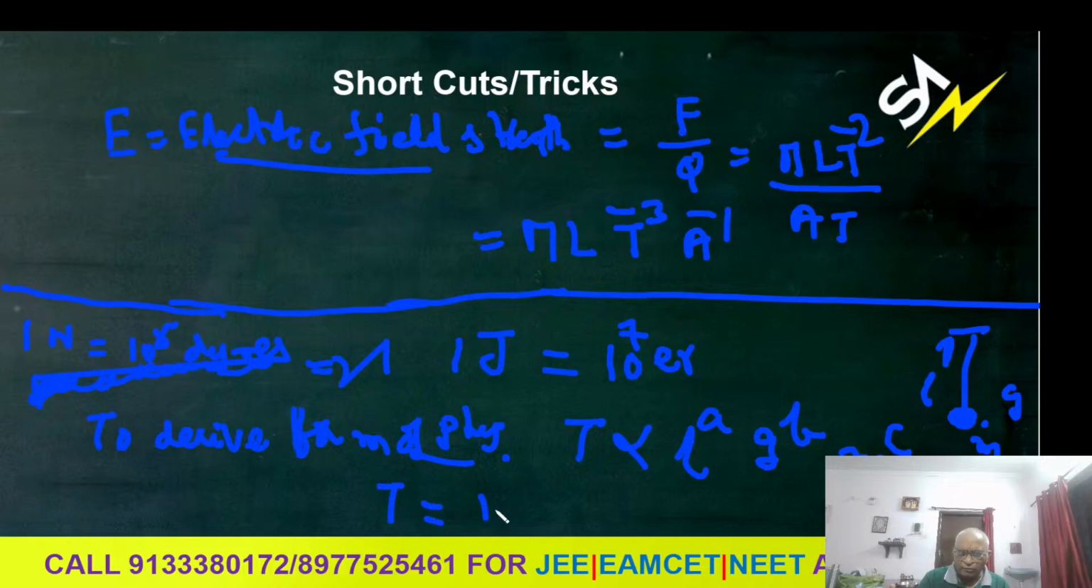Proportionality will give a constant. T is equal to k L power a, g power b, m power c. What is k? We can't evaluate the k value. Lastly, the k value will be given as 2 pi. So T is the time period. Left hand side dimension formula, right hand side dimension formula, you are equating.